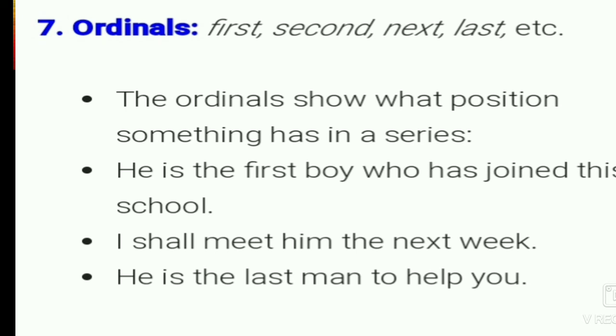In the ordinal determiners, the words first, second, next, last come. Here, the ordinal determiners show what position something has in a series. For example: He is the first boy who has joined this school. I shall meet him next week.